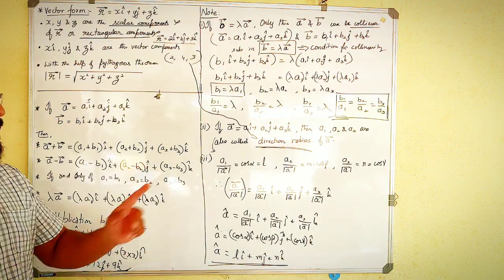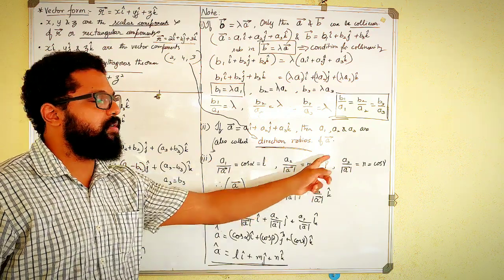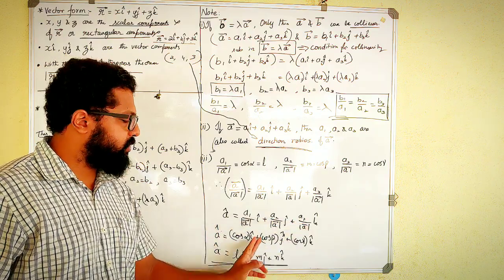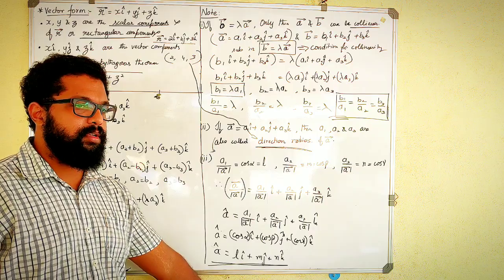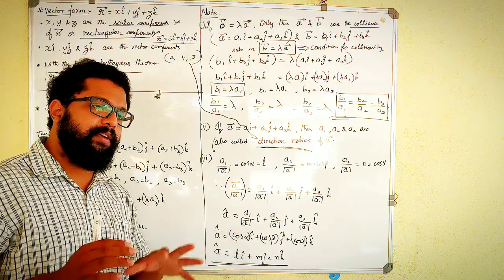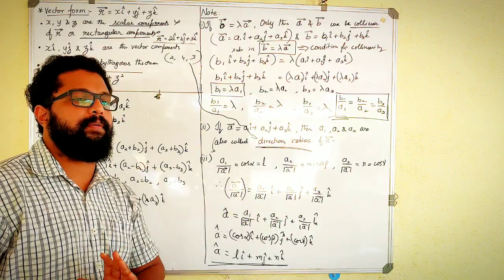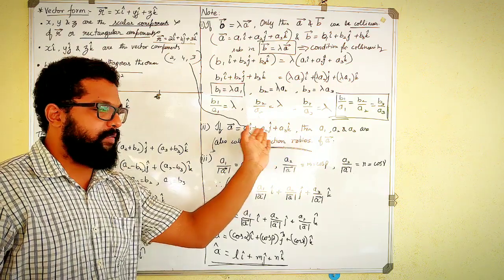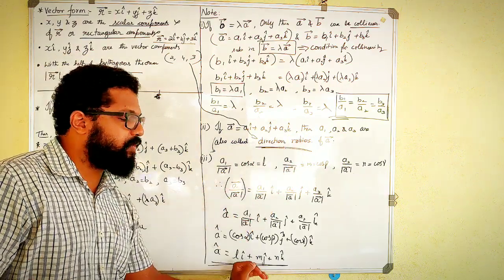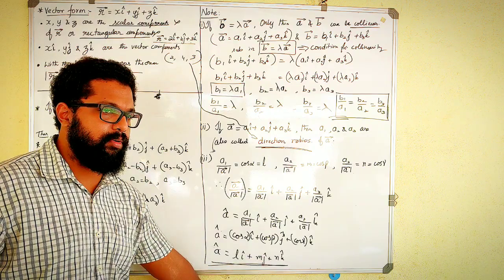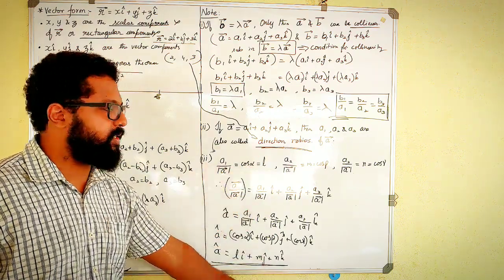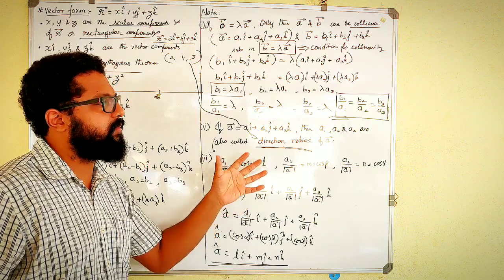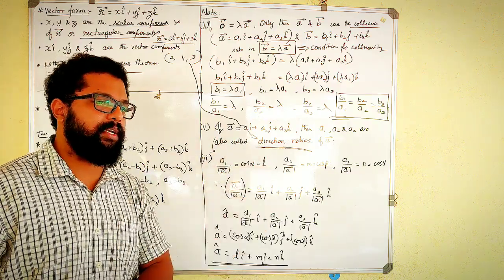So direction cosines are just the components divided by the magnitude, and if you convert a given vector into a unit vector, the components of that unit vector are the direction cosines of that vector. So always remember, the scalar components of a unit vector are the direction cosines of that particular vector. Clear? So direction ratios are directly the components of a given vector, whereas direction cosines are the components of the unit vector of that vector. That is the major difference between these two, and they are very commonly asked questions, with very few marks, yes, but very much needed for understanding calculations.